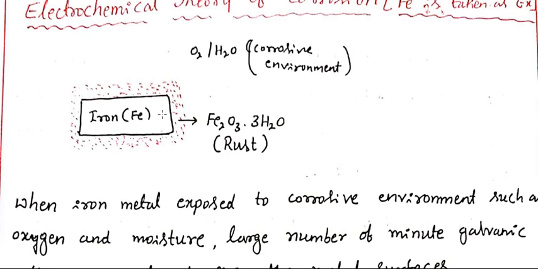I will give a small example of the Daniell cell. The Daniell cell is a combination of zinc and copper. Zinc acts as the anode, copper acts as the cathode. Zinc undergoes oxidation to liberate two electrons. The liberated two electrons are received by the copper ions, which undergo reduction. There is a rapid migration of electrons from the anodic area to the cathodic area, which produces a potential difference, nothing but voltage.